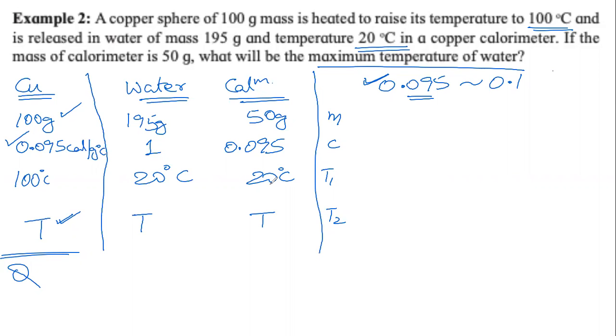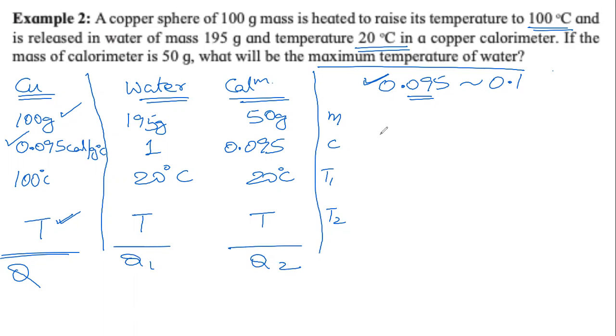If it was not the same, there would be some heat exchange between the water and the calorimeter. We are assuming there is no such heat exchange. They are at the same room temperature, 20 degrees Celsius. So now we have Q1 and Q2.